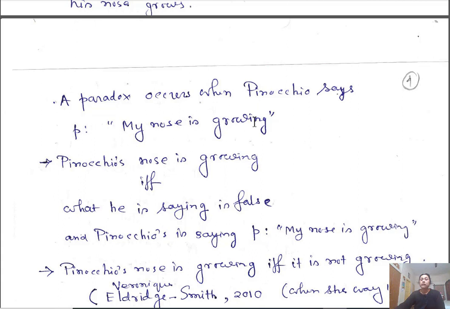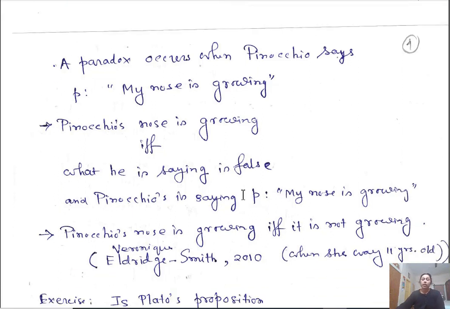Pinocchio's nose is growing. This is true whenever Pinocchio is telling a lie. That means his nose is actually not growing. So you are getting Pinocchio's nose is growing if and only if it is not growing. We are getting a contradiction. So this paradox was framed by Veronique Eldridge Smith in 2010 when she was only 11 years old.